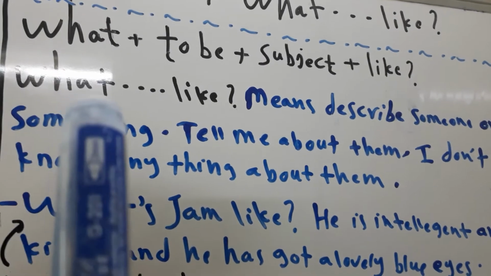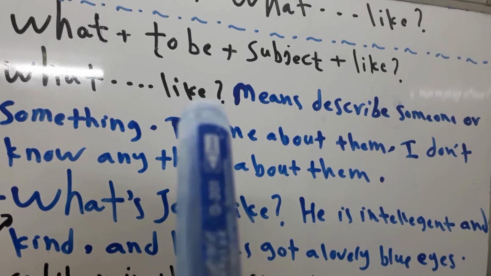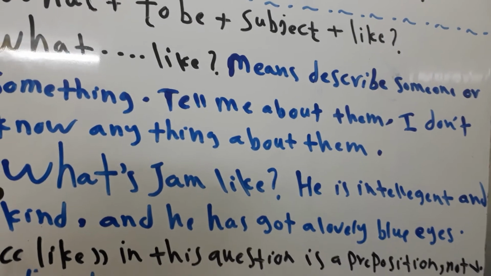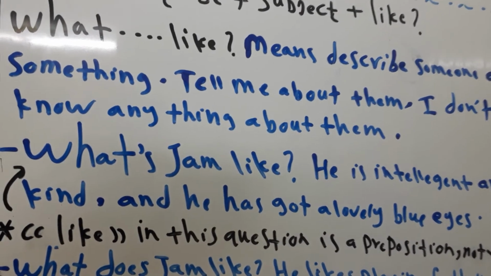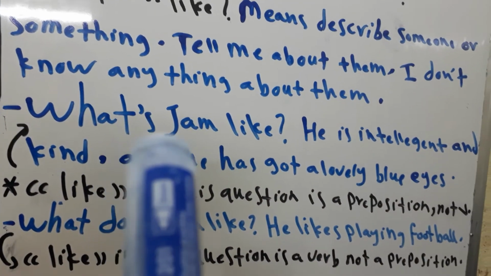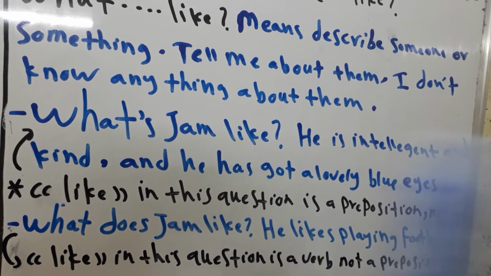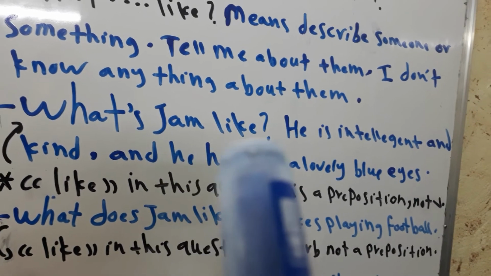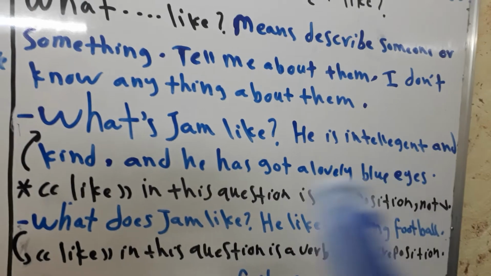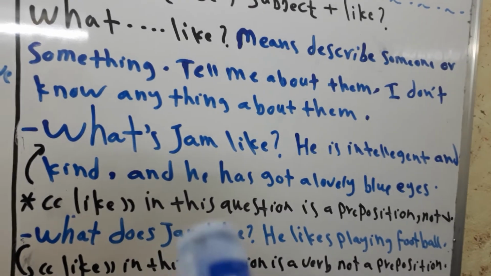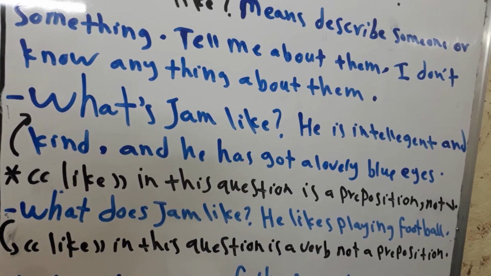So we use what plus like at the end to mean describe someone or something when we don't know anything about them. For example, what's James like? I don't know James, so the speaker will answer me: he is intelligent and kind. Okay? And he has got lovely blue eyes.